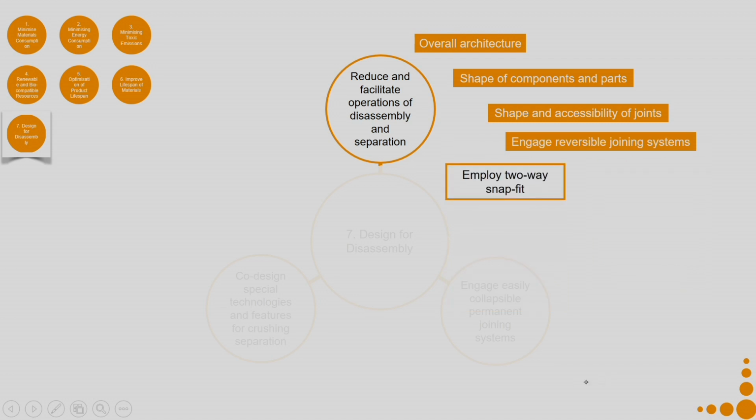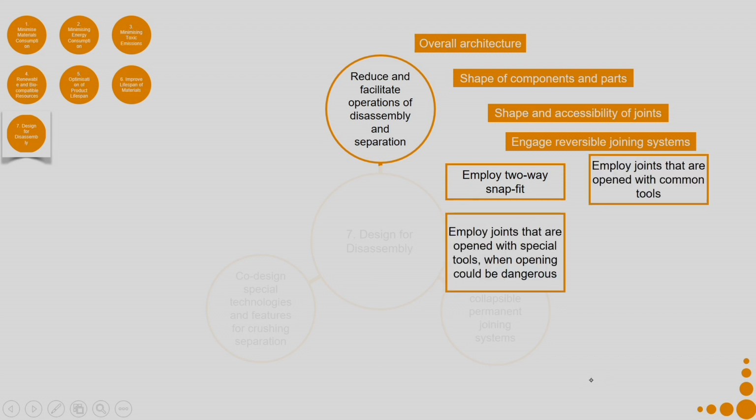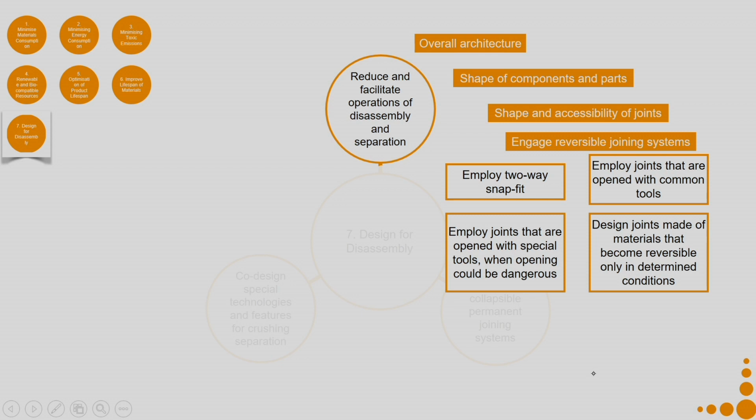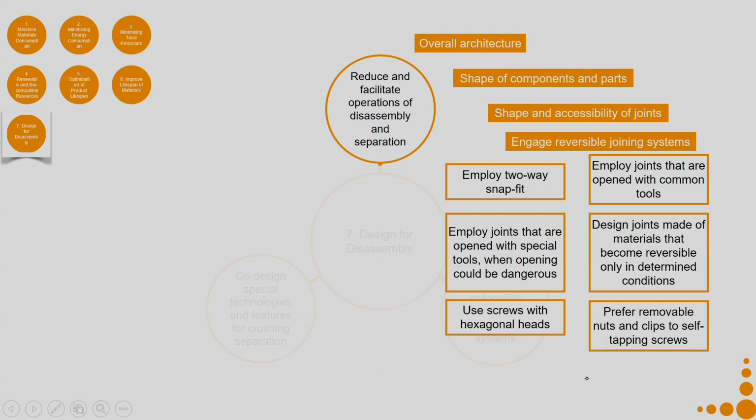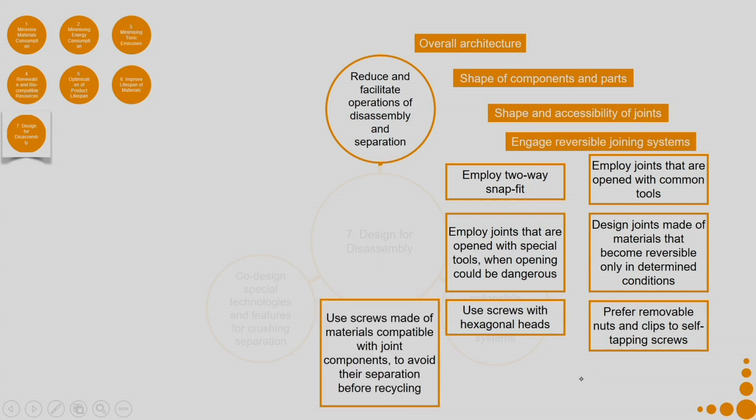So, employ two-way snap fit, say for example, or employ joints that are opened with common tools, or employ joints that are opened with special tools when opening could be dangerous. Design joints made of materials that become reversible only in determined conditions. Use screws with hexagonal heads. Prefer removable nuts and clips to self-tapping screws. Use screws made of materials compatible with the joining components to avoid their separation before recycling. Use self-tapping screws for polymers to avoid using metallic inserts.